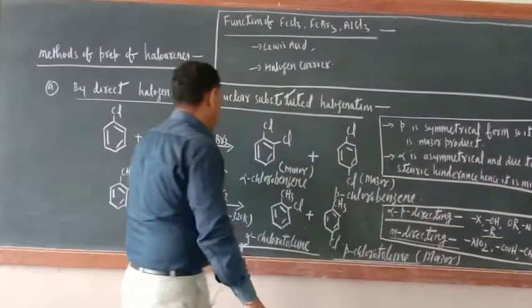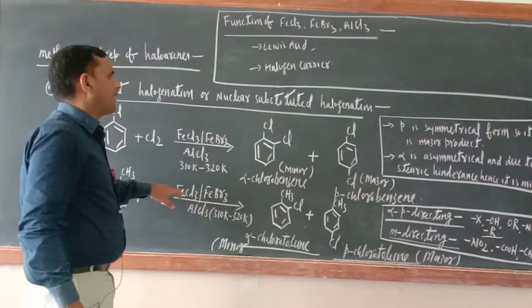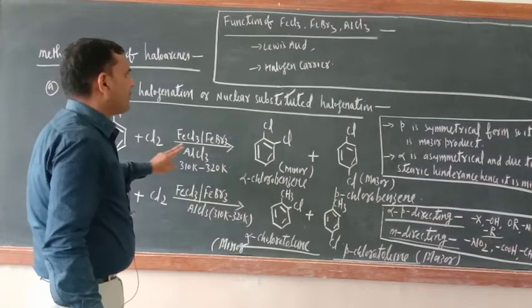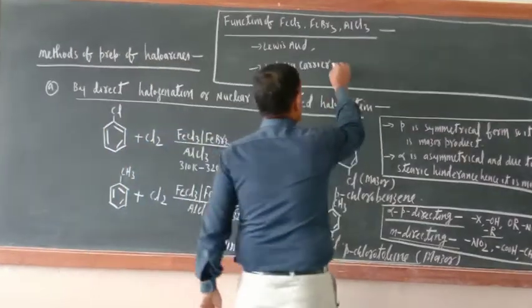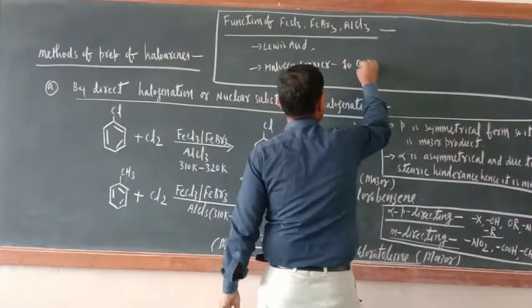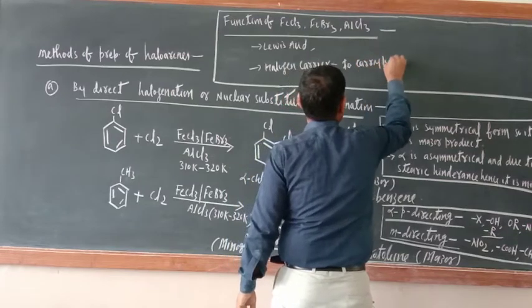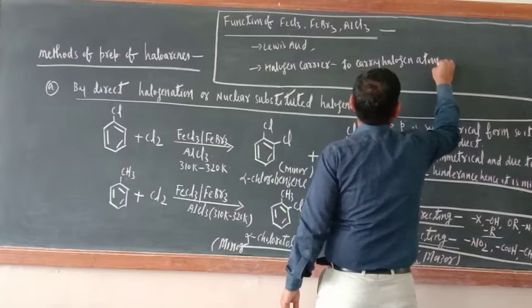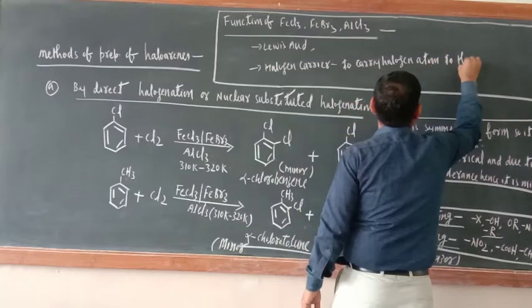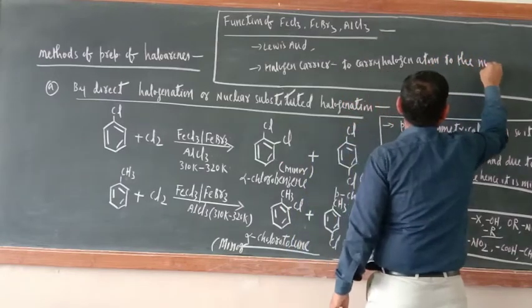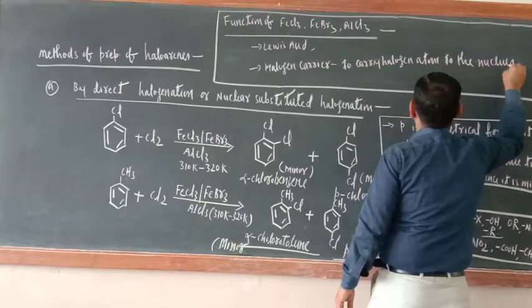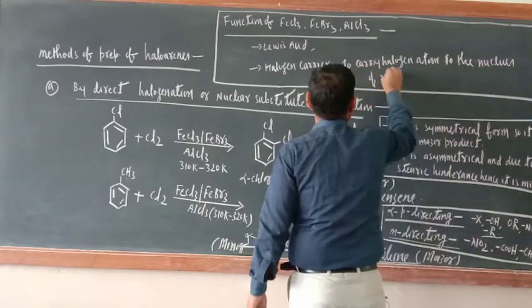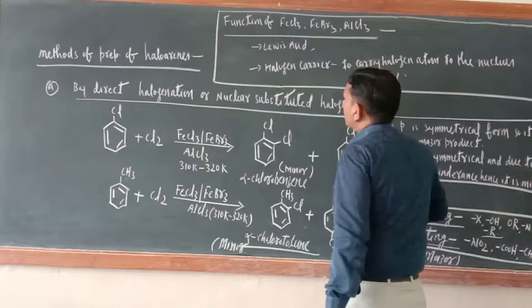Now try to understand what is the function of the halogen carrier. The function of the halogen carrier is to carry the halogen atom to the nucleus of the ring.